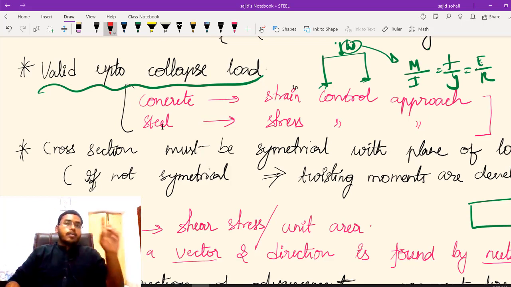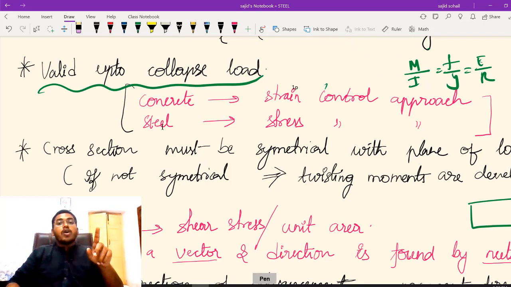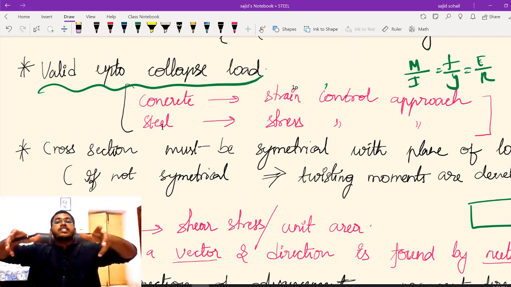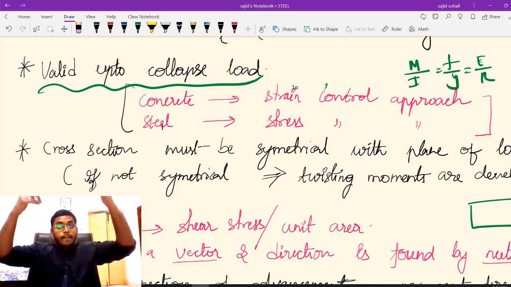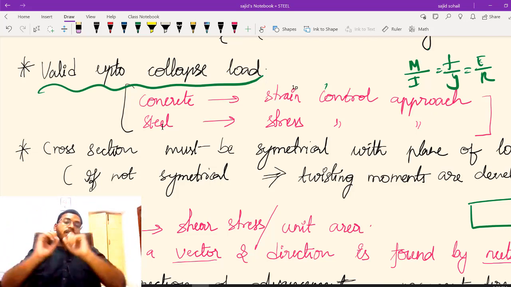ऐसा नहीं है कि ये प्लास्टिक हिंज फॉर्म हो गया पूरा स्ट्रक्चर गिर जाएगा. No, it is not like that. Okay, we have to form a certain amount of plastic hinges, 3, 4, 5, based on the diagram, then you will be getting this structure collapsed.